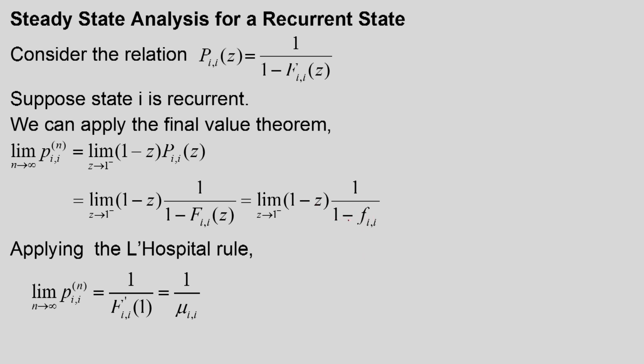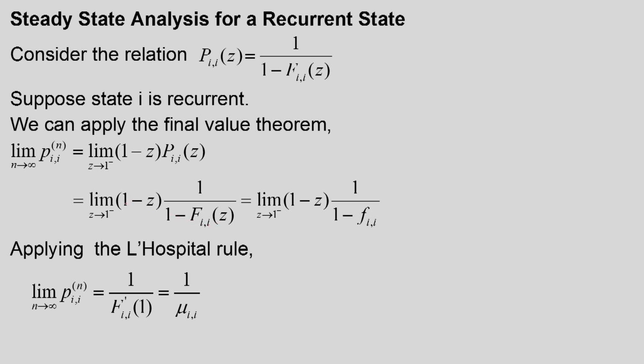Now, we see that if Fii is 1, because state I is recurrent, then this will become 0 by 0 form. So, we can apply the L'Hopital rule. We will get the limit of Pii n as n tends to infinity. We have to take the derivative of the numerator with respect to z, and then the denominator with respect to z.